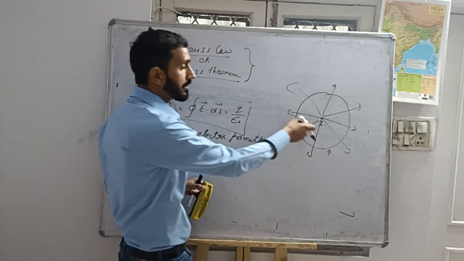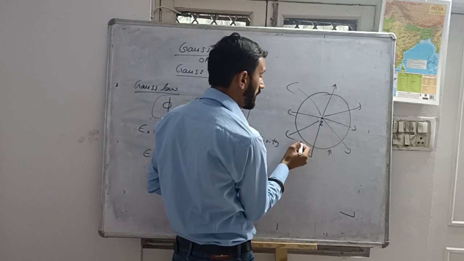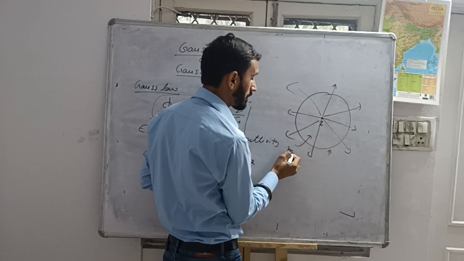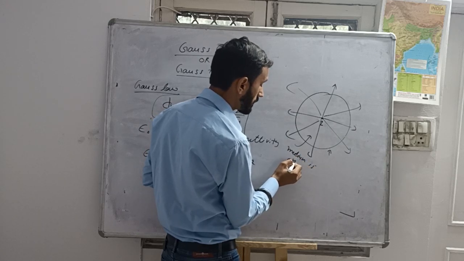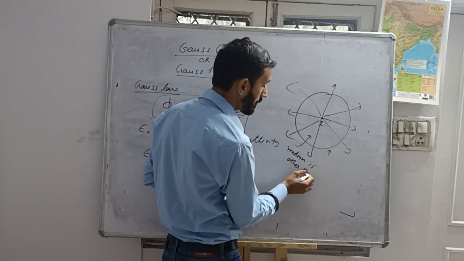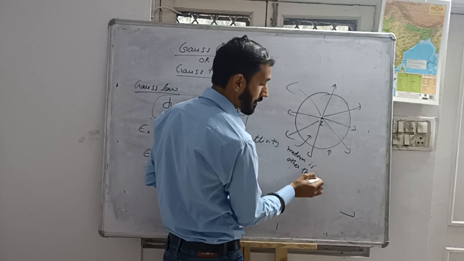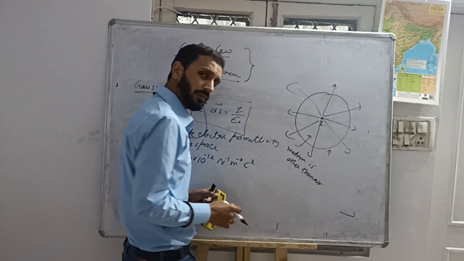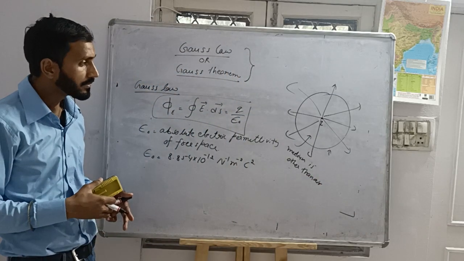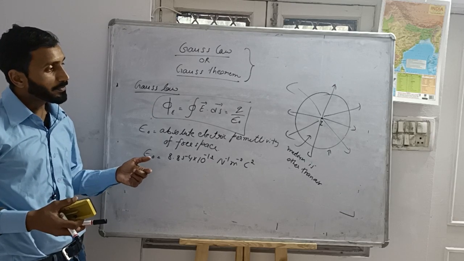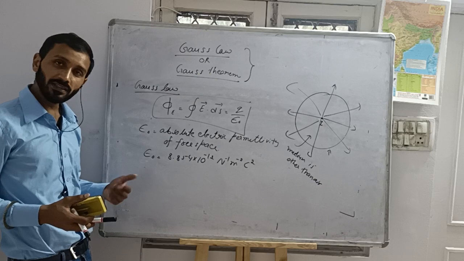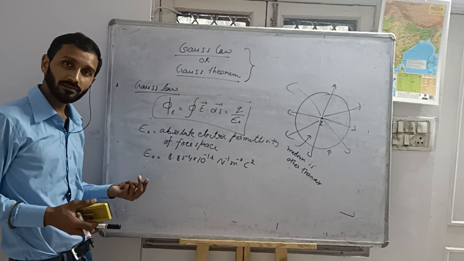And if the medium is other than air, will the permission to electric lines be the same as initial?